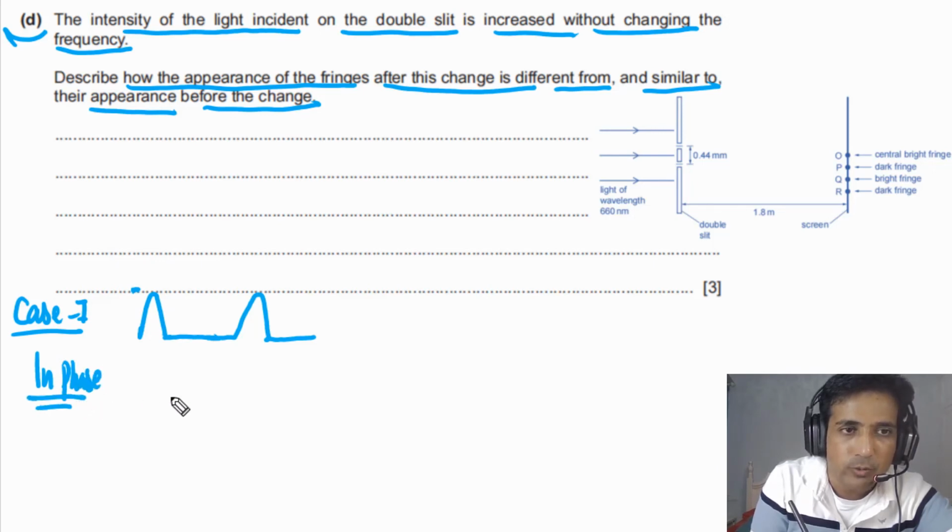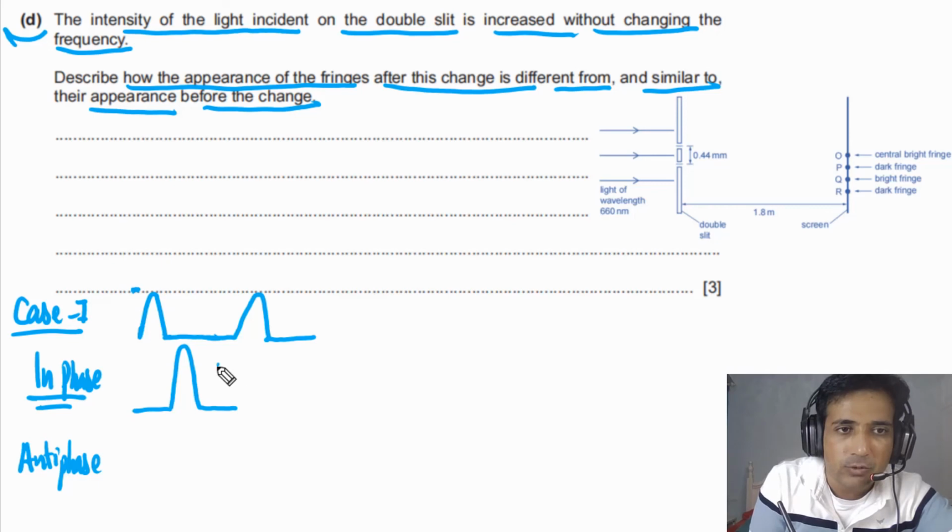They superpose when they are in phase. So when they superpose at one point and they're in phase, we will see a super crest. And when they're in antiphase, they will form the dark fringe. So when in phase, you will see a bright fringe.